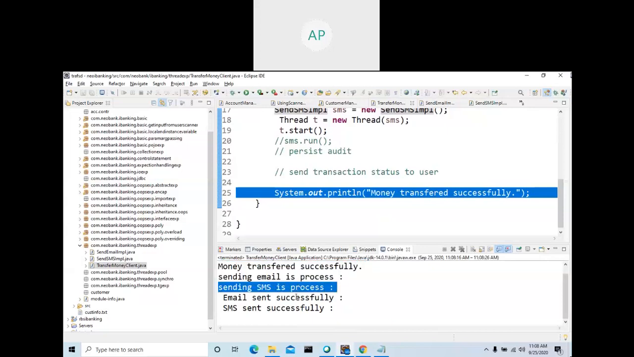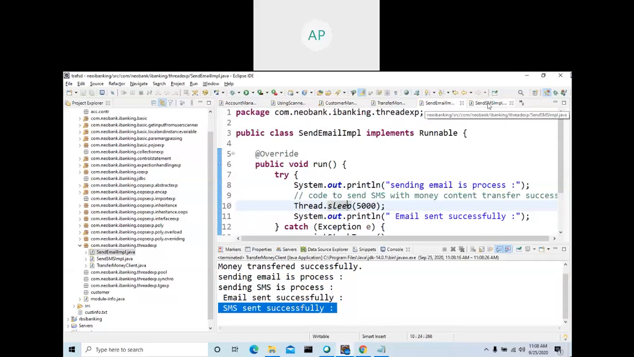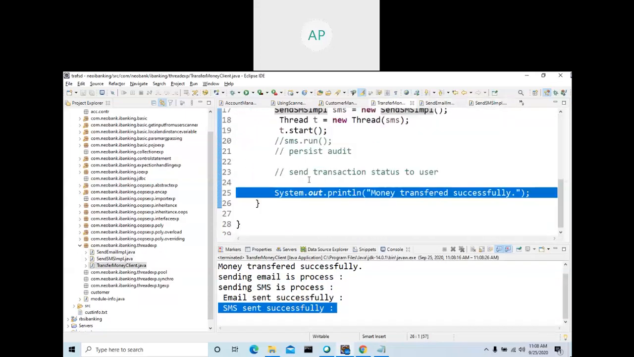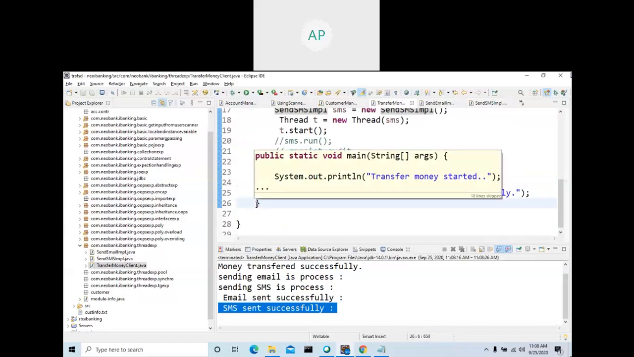See here, how come transfer money? See here, transfer money successfully. It is coming first. After that, you are getting something. Sending email, sending SMS, email sent successfully, SMS sent successfully. See the output. Email sending, then sleeping. After that, we see the output, and also SMS.